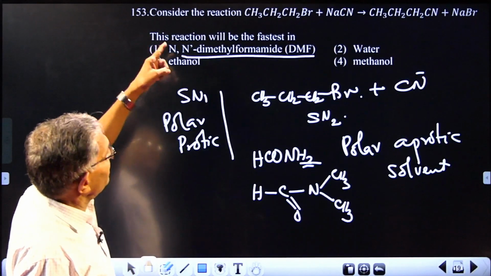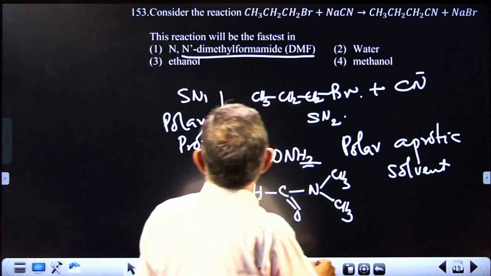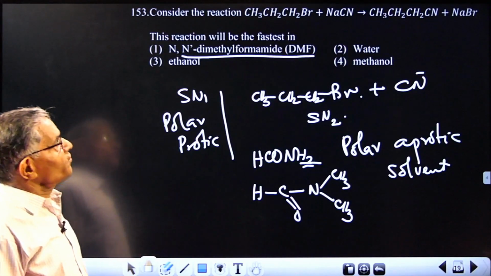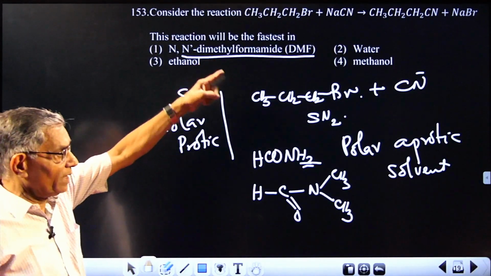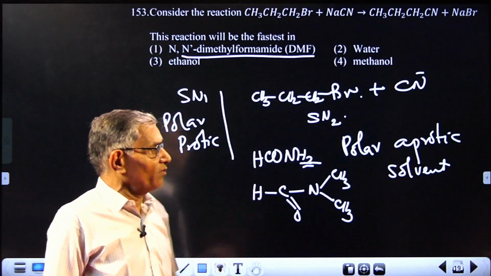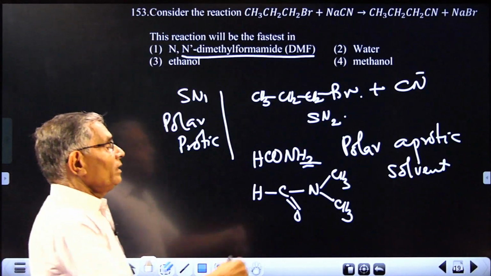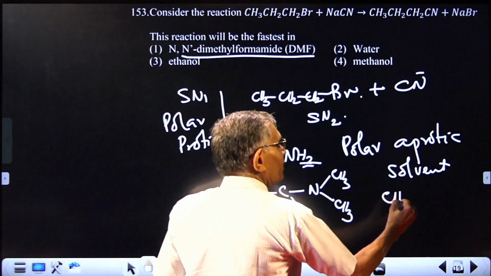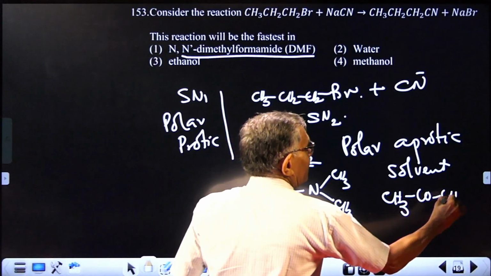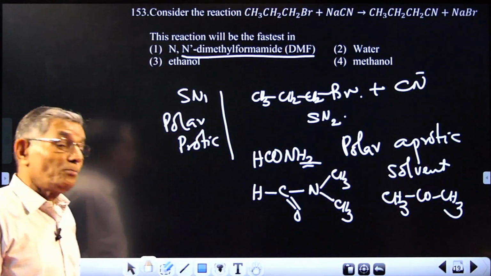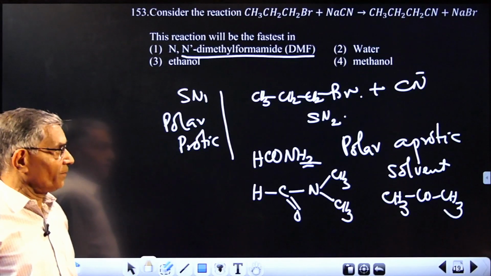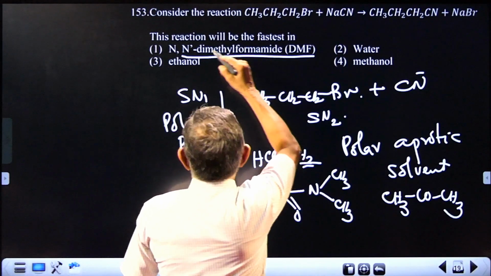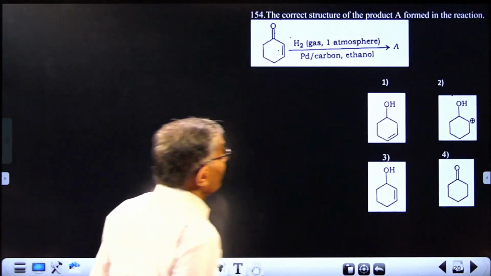What is the question? Consider the reaction, and this reaction will be faster in. What is the correct answer? Polar aprotic solvent. This is the answer. Another solvent can be CH3COCH3. This is also a polar aprotic solvent. So many are there. So the answer is this one. Next question.